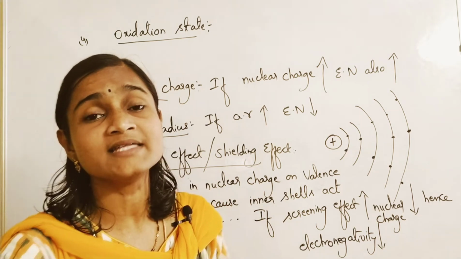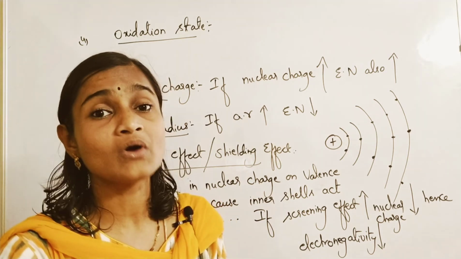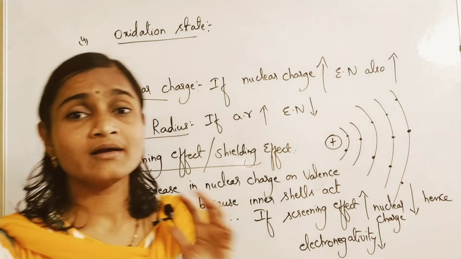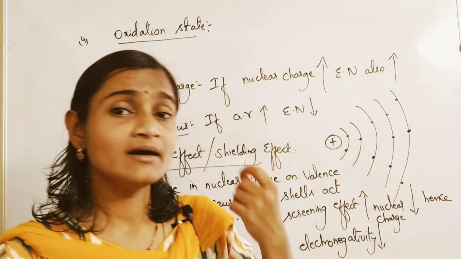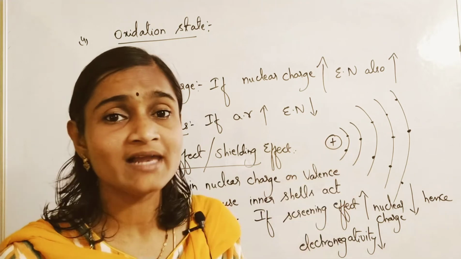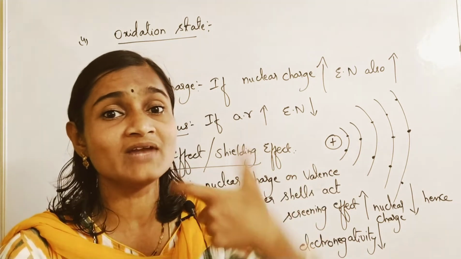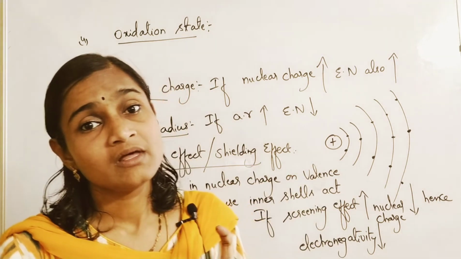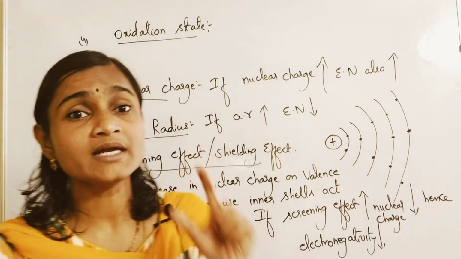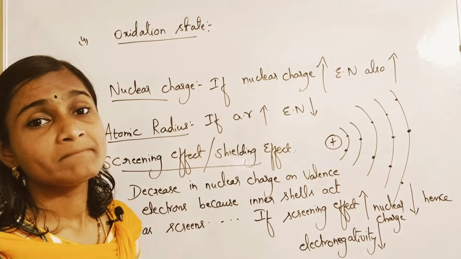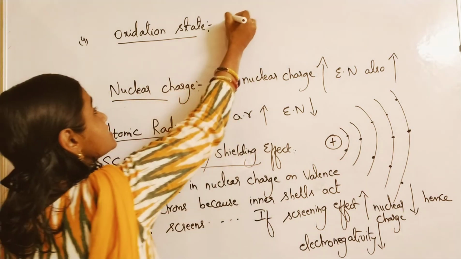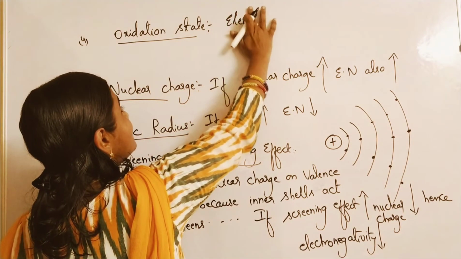You call it its oxidation number or oxidation state. In other words, we have learnt about cations and anions, and cations are formed by losing electrons. So that element will acquire a certain charge. That charge, that number, you call its oxidation state.